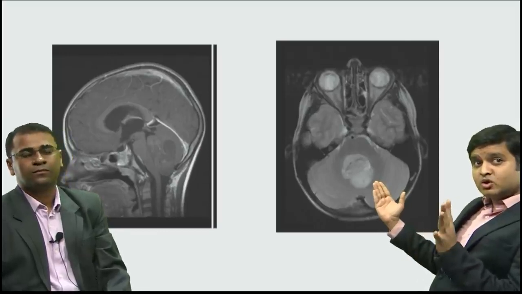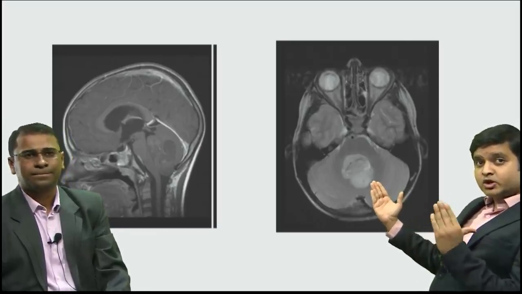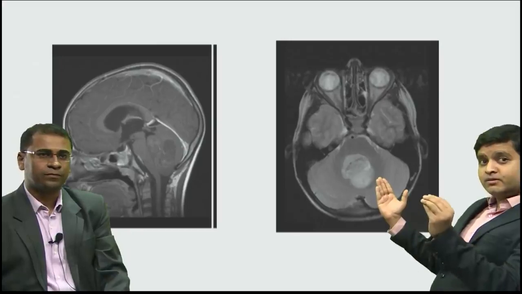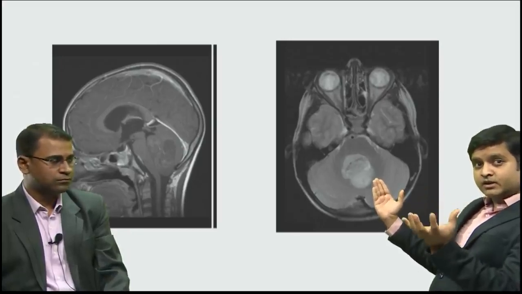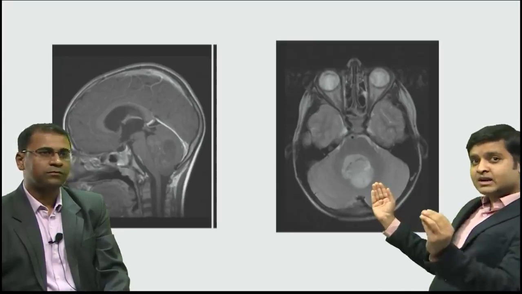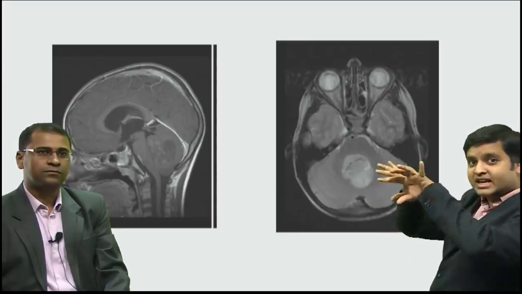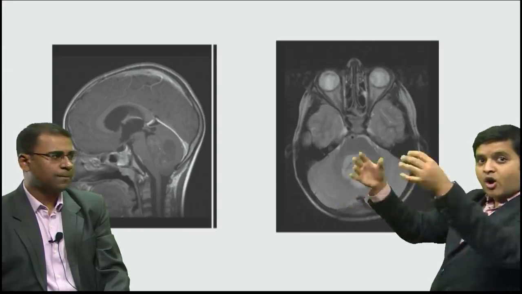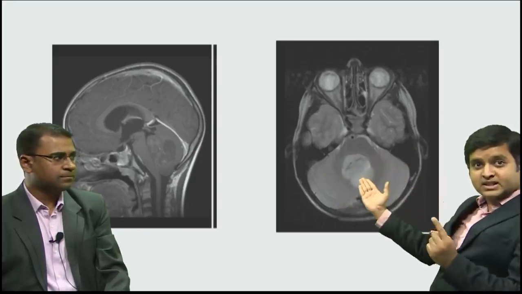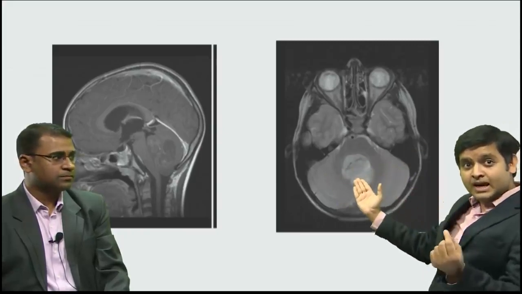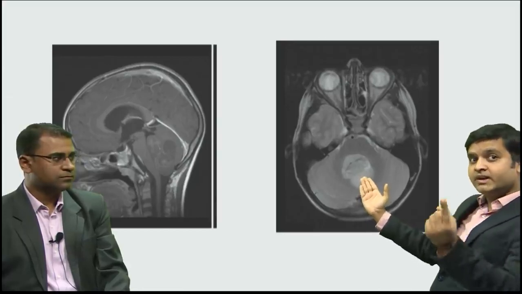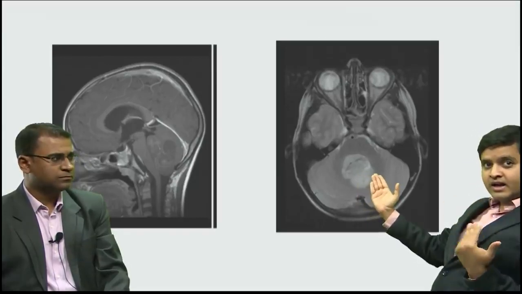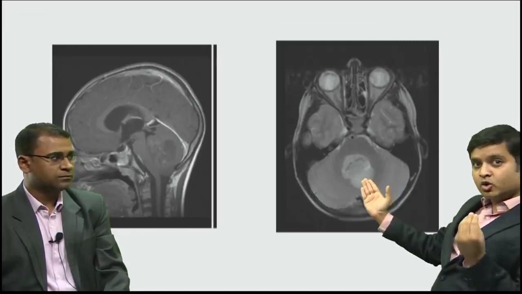Though on MRI they may look slightly similar, the point to be noted is that ependymoma is originating from the fourth ventricle, and because it is originating from the ependymal lining of the fourth ventricle, the classical words that will be written in the MCQ are that it is extending along the foramen of Luschka or the foramen of Magendie, whereas this is originating from the cerebellum, predominantly from the cerebellar vermis, so it will not be in the ventricle, it is just posterior to that, and this is a classical medulloblastoma.